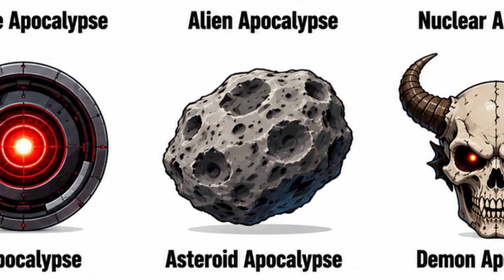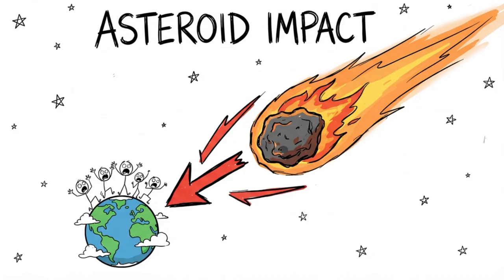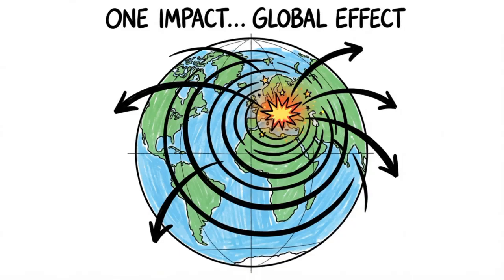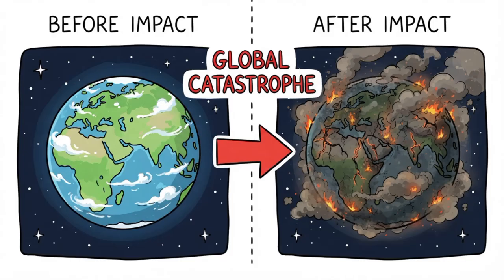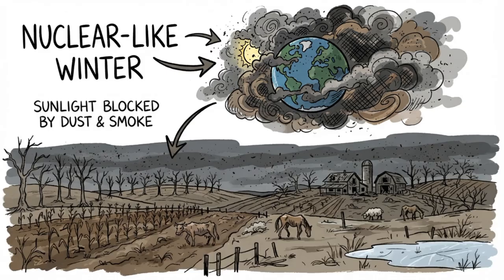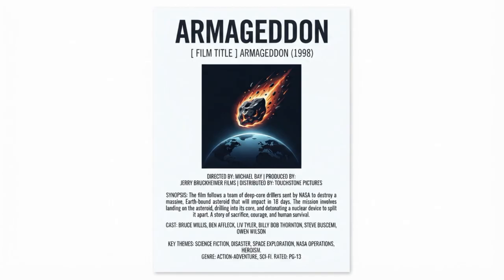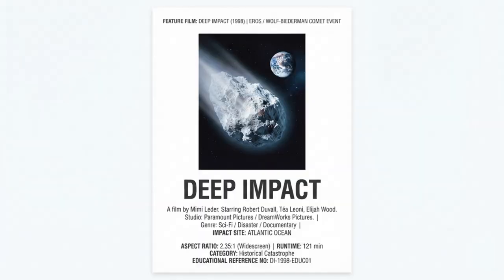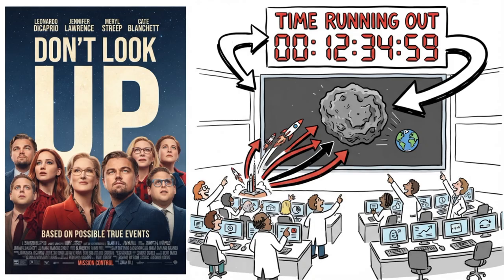Asteroid apocalypse. An asteroid apocalypse occurs when a massive space rock collides with Earth. Even if the impact strikes only one region, the consequences affect the entire planet. Huge explosions, earthquakes, tsunamis, and clouds of dust can block sunlight for months or even years, destroying crops and ecosystems. Films such as Armageddon, Deep Impact, and Don't Look Up explore humanity's desperate attempts to prevent this kind of global disaster before it is too late.